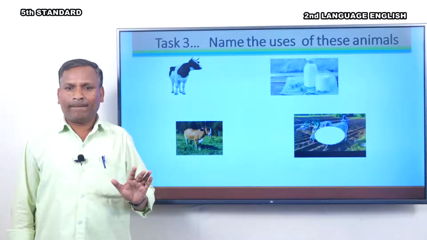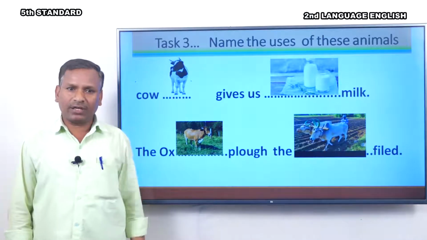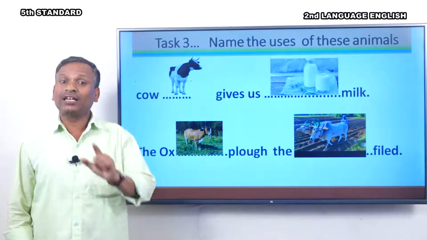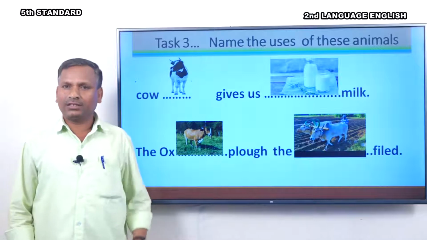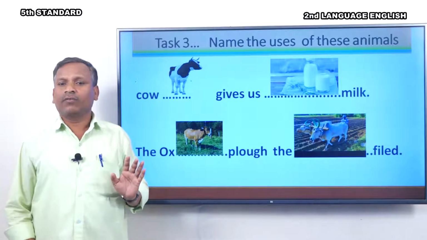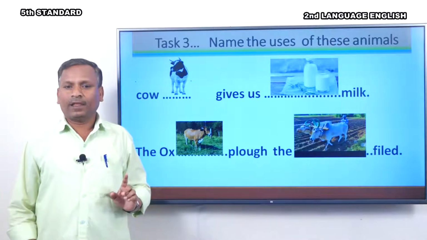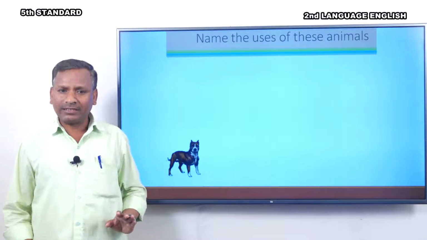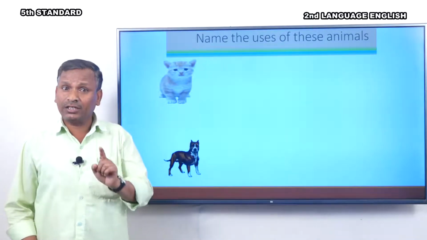Next. What is the next animal? The ox. What is the first answer? The cow gives us milk. This is the answer. Can you guess the name of that animal? Your answer is correct. An ox. An ox plows the field. Next one. Can you guess the name of this animal? Your answer is correct. How does it help us?